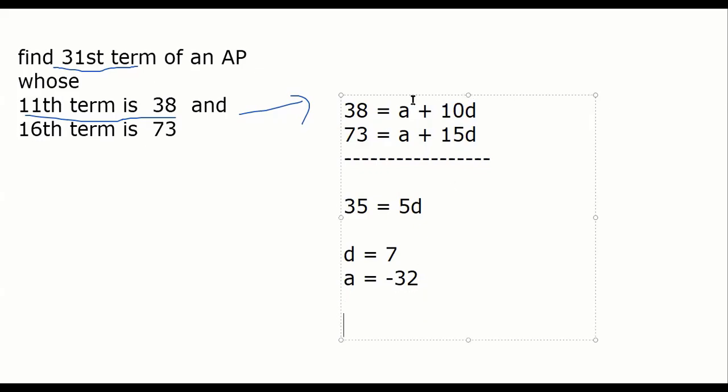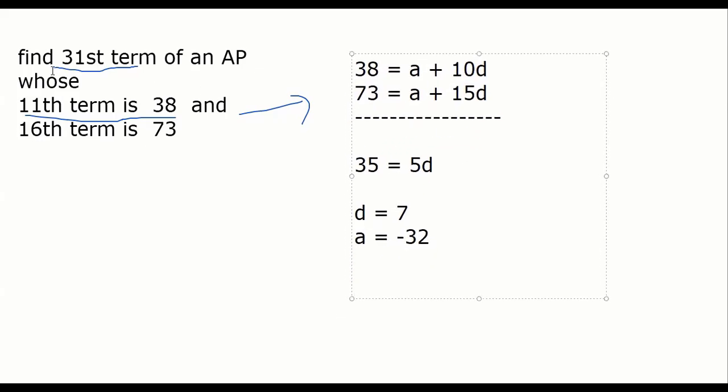Now we got D and A. Original question क्या है? 31st term. The 31st term would be A plus 30D. Correct? You know all the terms now.